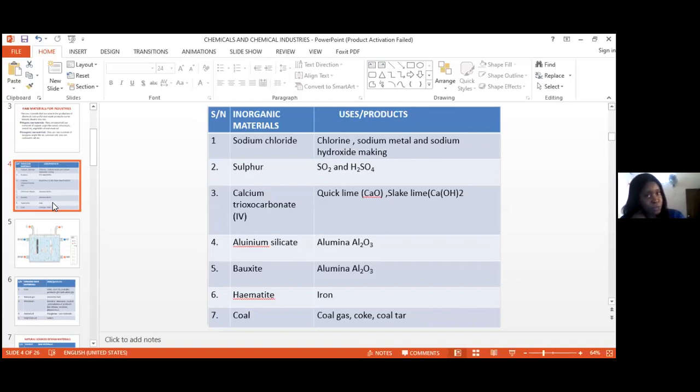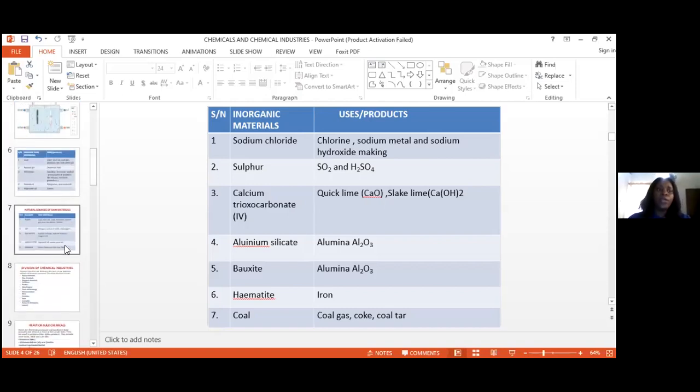Now, sulfur. It is used for making what? For making tetraoxosulfate 6, which can be used as a lab reagent and also as a heavy chemical as well, for the production of what? Fertilizer in the chemical industries. Now we also have carbonates such as calcium carbonate. It is used as quicklime and also as lime, and also used for the manufacturing of cement. Now we also have the aluminium silicate. It is used for making alumina and also for making other products. So all these are examples of the inorganic materials that are used by the chemical industry.